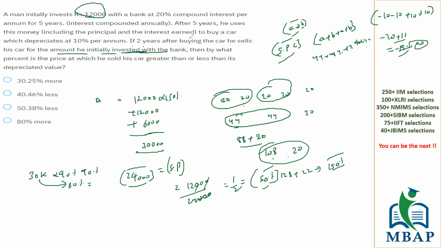So it has been asked by what percentage the price at which he sold a car is less than that of the depreciated value. The depreciated value was 24,000, but the car was sold for 12,000. So how much is 12 less than 24? It is 12. In terms of percentage, 12 upon 24 will be 1 by 2, so this value is roughly 50%. So you will mark the third option to be the answer.